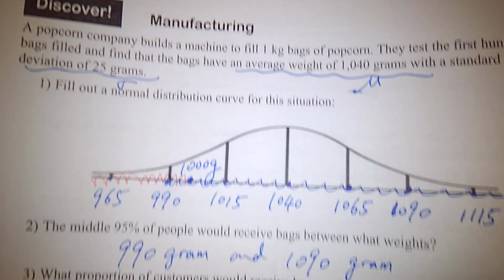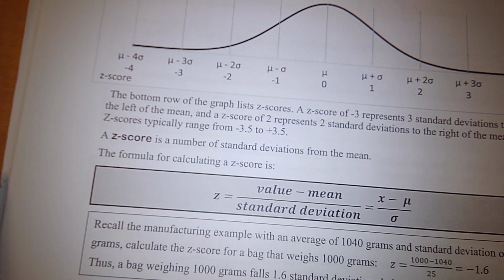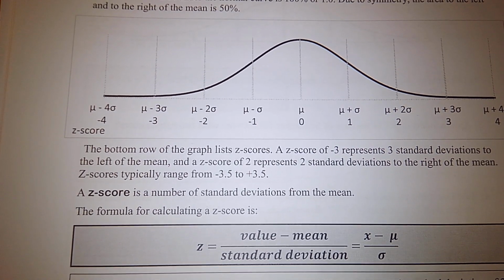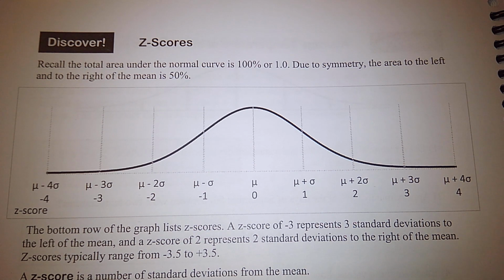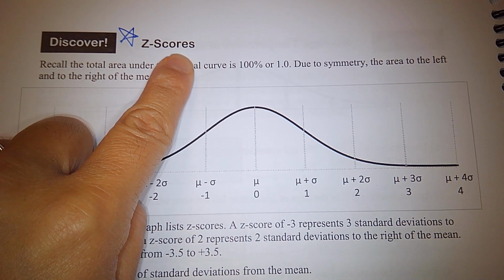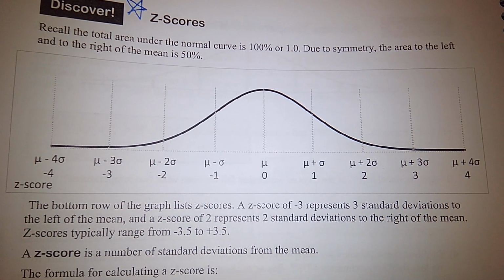So let's move on to look at the z-score. Let's turn to page 194. It says the z-score is a more universal way, so let's look at it.